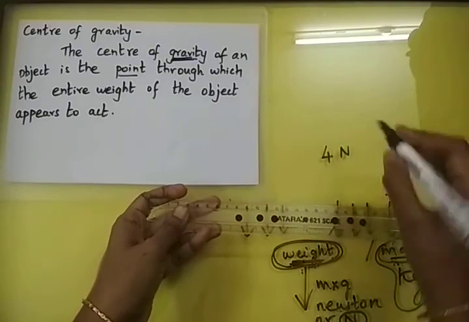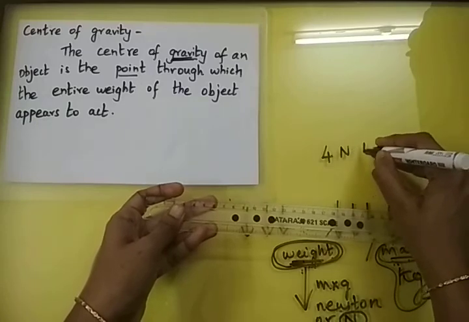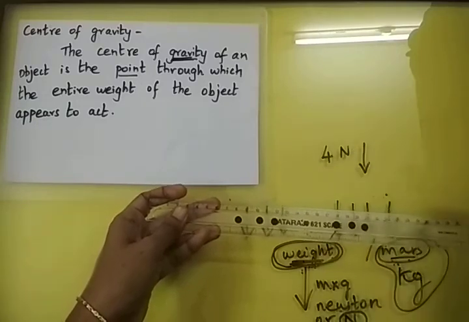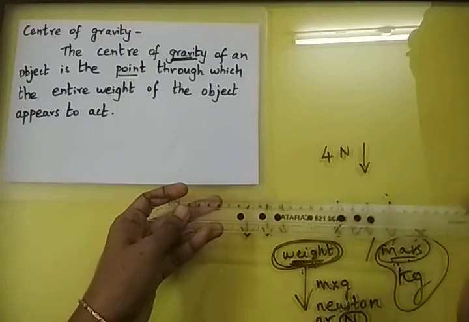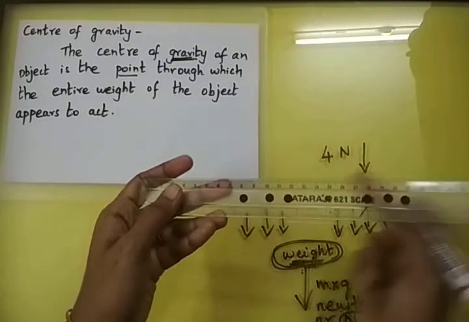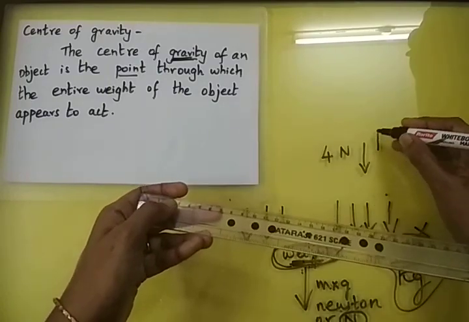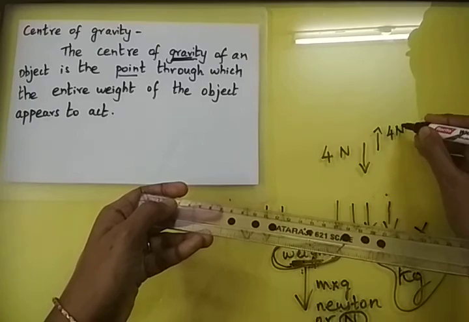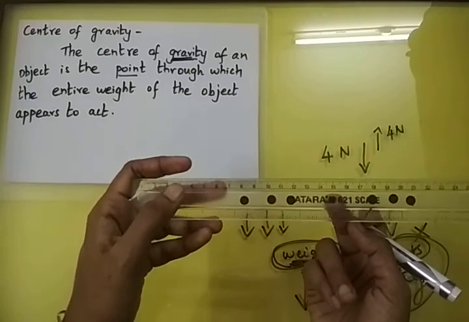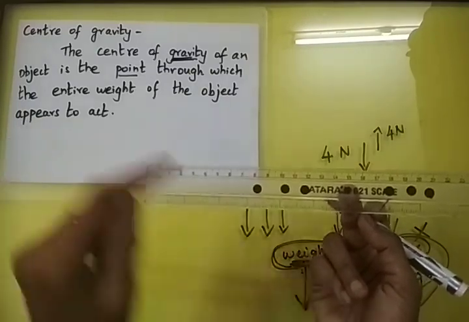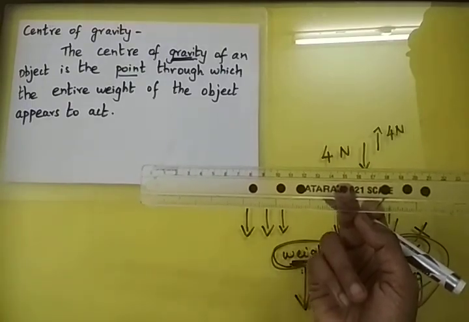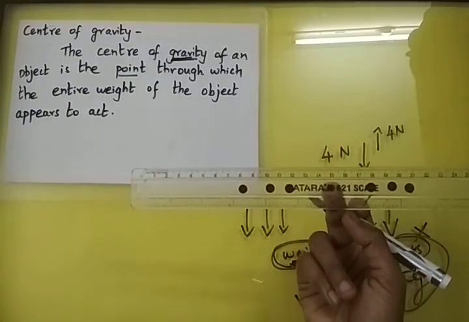This 4 Newton weight will be acting downwards. If I hold it with my finger, then I am exerting an opposite force of 4 Newton in order to balance its weight. That is the understanding that you have to grasp from this concept. Hope you followed. Thank you.